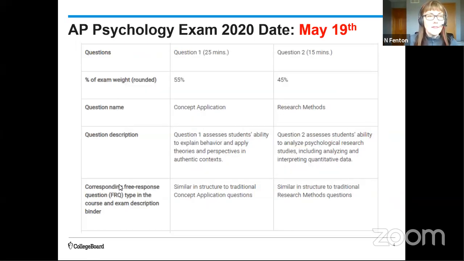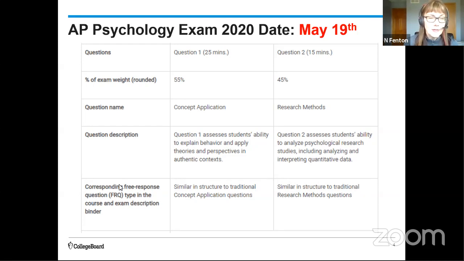The actual FRQs are not that different than what you've been practicing all year, right? So the big difference, of course, is there's no multiple choice questions. But this year, we're going to have 2 FRQs. And again, there's going to be a simulation and a video and some instructions coming out in later April. So question 1 is a concept application question, and you're going to have 25 minutes to answer that question.